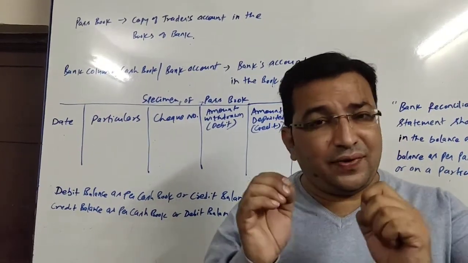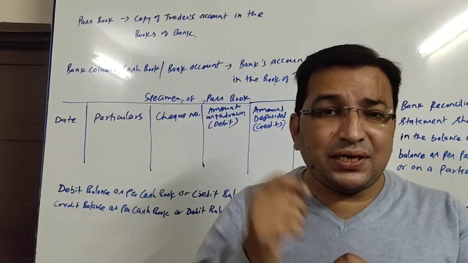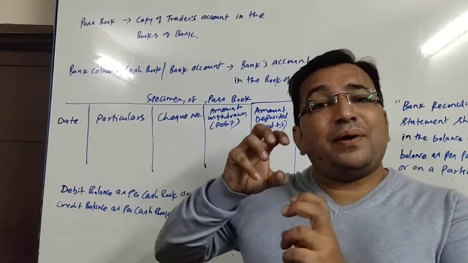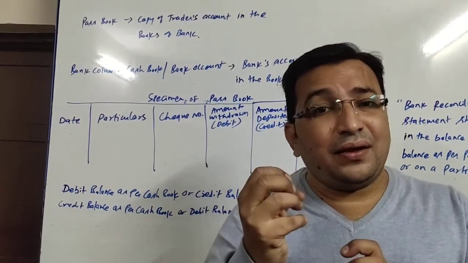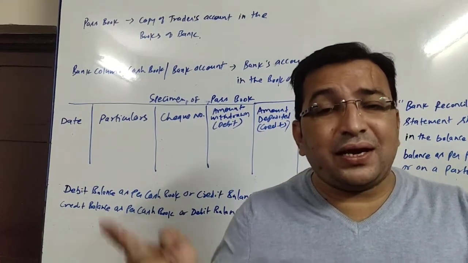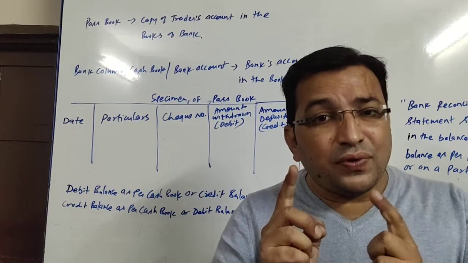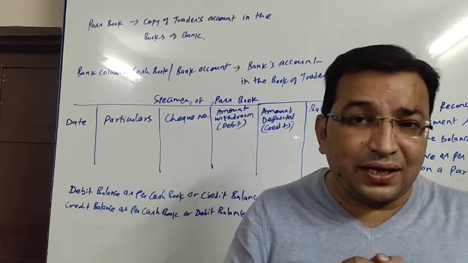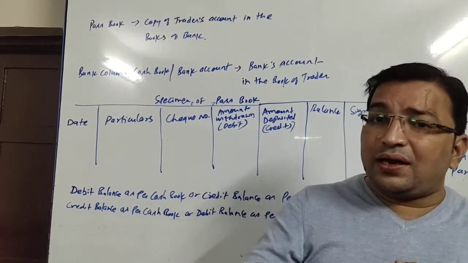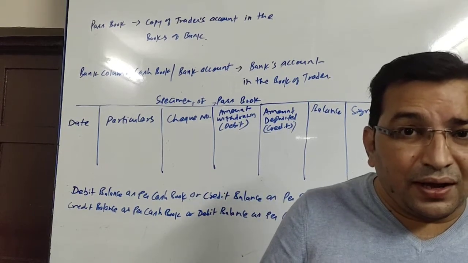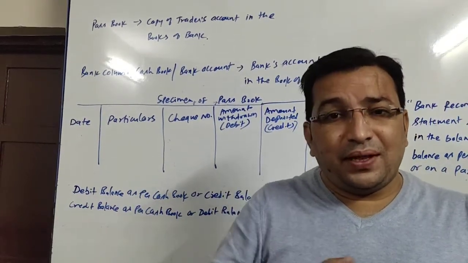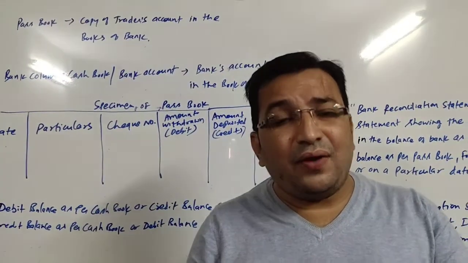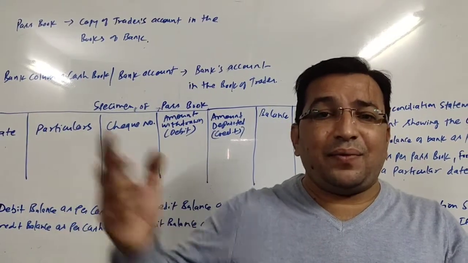because they are opposite parties. For example, we are the customer and we are depositing an amount to the bank. So what will be the effect? The bank will be receiving money and we will be giving, right? So money is going out from us and it is received by the bank. So they give opposite effect. Whatever amount they debit, we credit them, and whatever amount they credit, we debit them. Or else whatever amounts we debit, banks credit them, and whatever amount we credit, banks debit them.